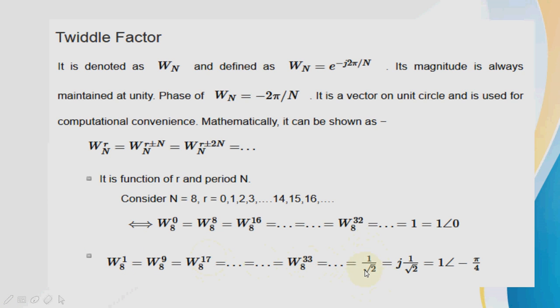So you will get 1 by root 2 here, and here you will get 1 with phase 0, and here magnitude is 1, phase is minus pi by 4. So magnitude is always 1, but the phase is different.